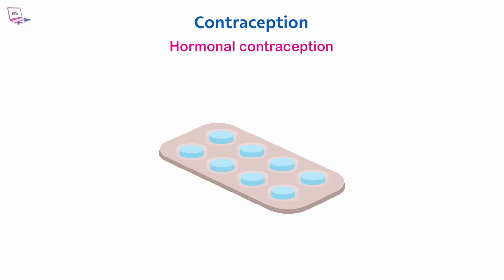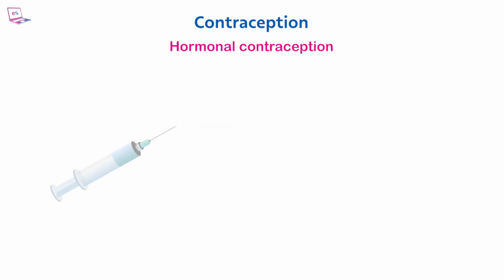Oral contraceptives, or birth control pills, are medications taken by mouth. They contain hormones that inhibit follicle-stimulating hormone, FSH, and prevent the egg from maturing. Injections, implants, skin patches, and intrauterine devices, IUDs, slowly release progesterone, inhibiting egg maturation and release.